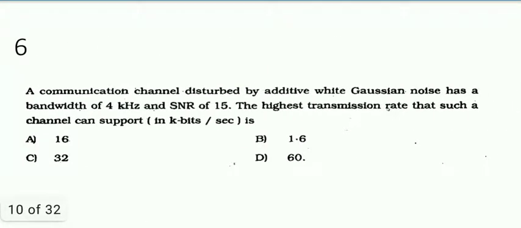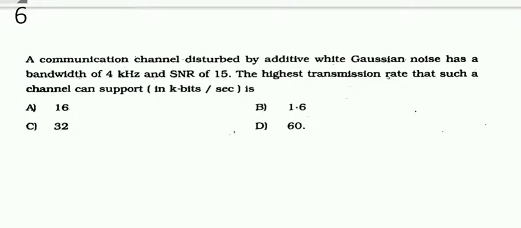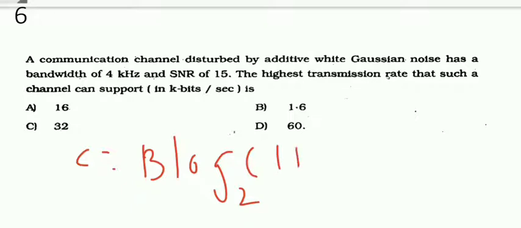Next, a communication channel disturbed by additive white Gaussian noise has a bandwidth of 4 kHz and SNR is 15. The highest transmission rate that such a channel can support, in kilobits per second? So transmission rate is obtained by using the channel capacity theorem, given by C equals B log base 2 of (1 plus SNR), where C is the channel capacity or transmission rate, B is the bandwidth, and SNR we know.